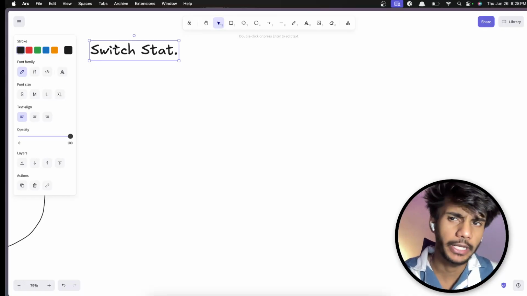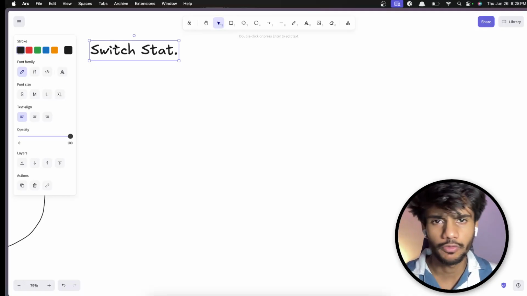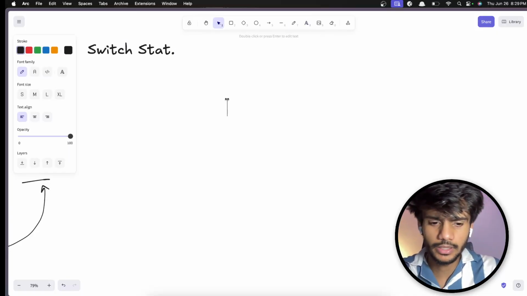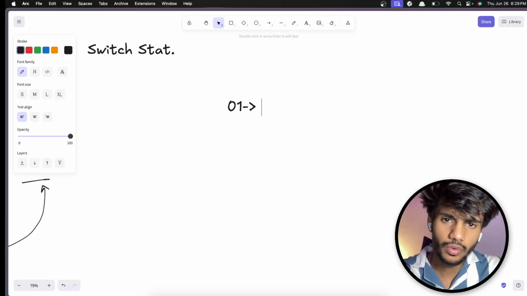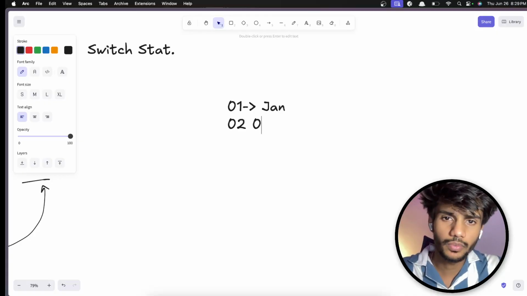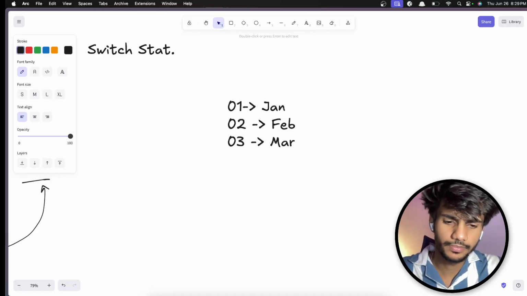Or maybe you do the calculation of date and all, and you get to know the month is 01, so you want to print January in the dashboard. If the month is 02, you want to do February, and if the month is 03, March, and so on.